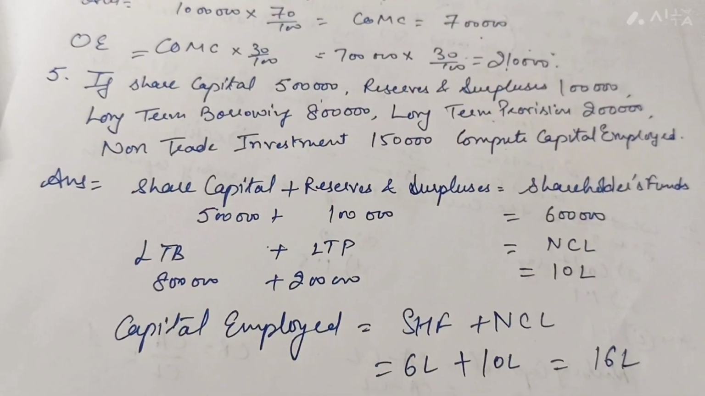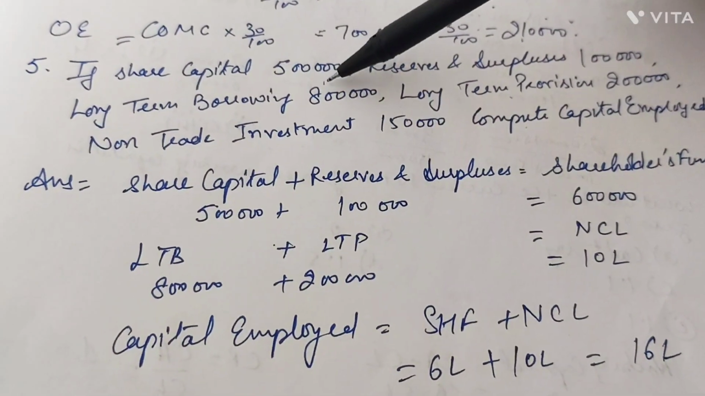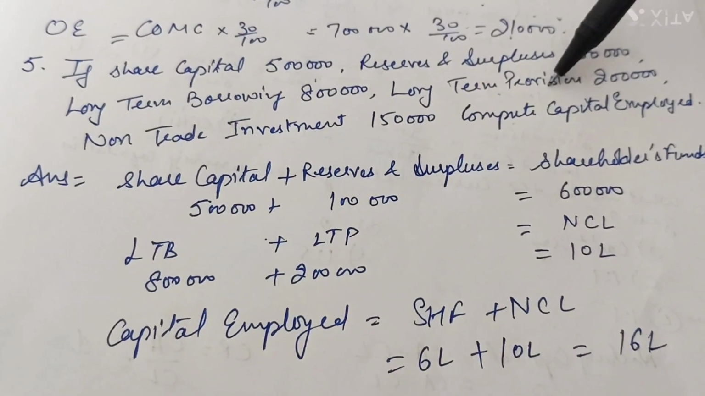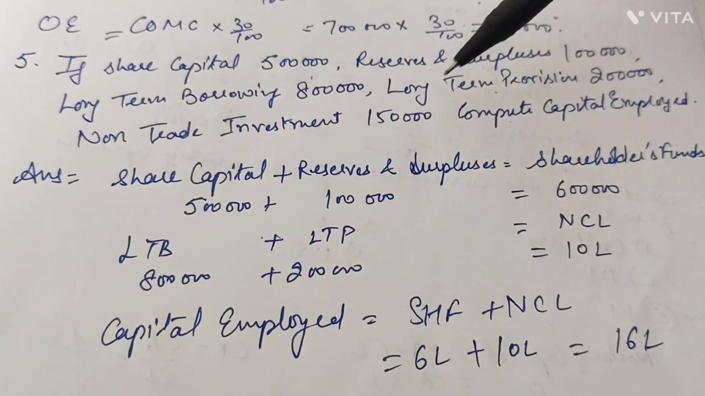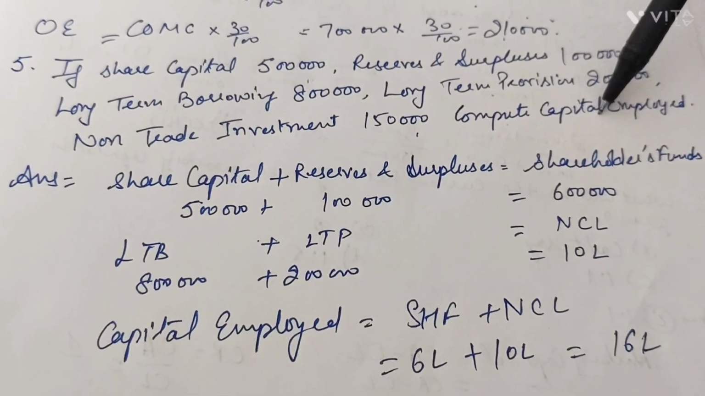Next is: if the share capital in the firm is 5 lakh and reserves and surplus are 1 lakh, long term borrowings are 8 lakh and long term provisions are 2 lakh, and non trade investments are given to you as 1 lakh 50, we are supposed to calculate capital employed.